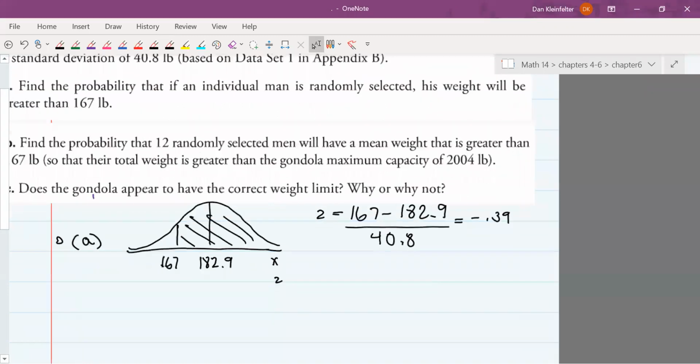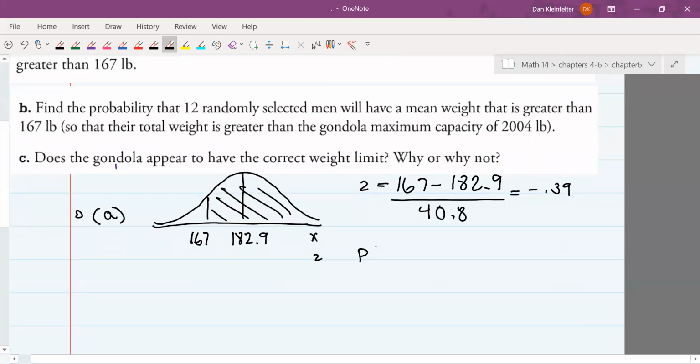Okay. Looking up negative 0.39 in our Z table, we get 0.3483. That's for the area to the left of negative 0.39.